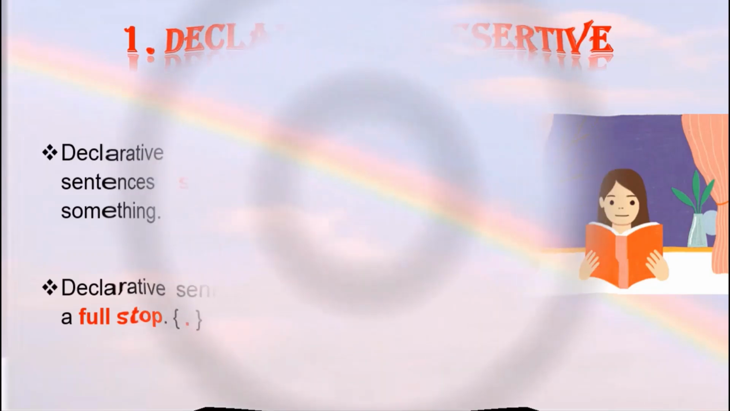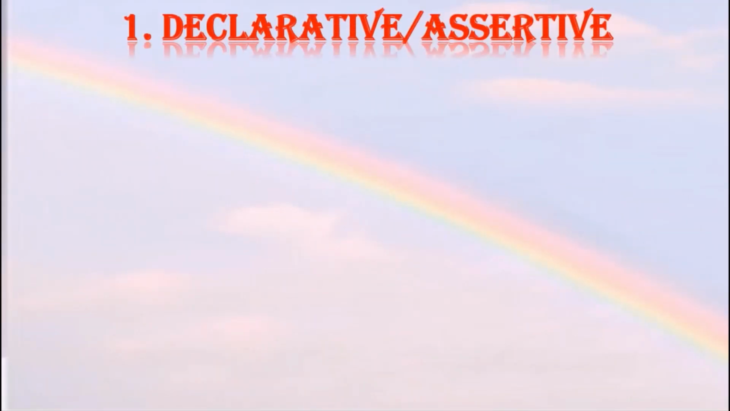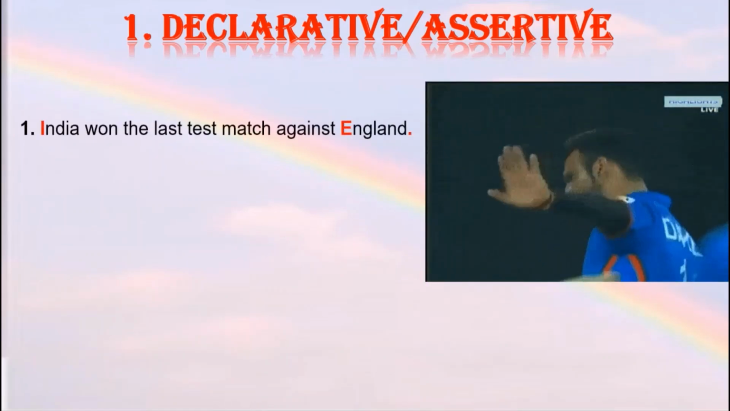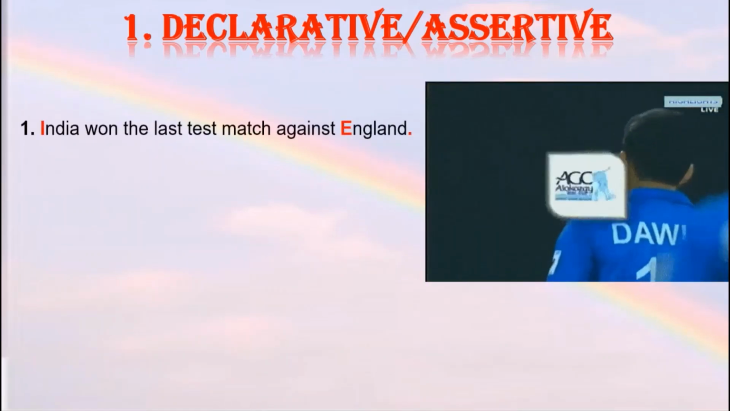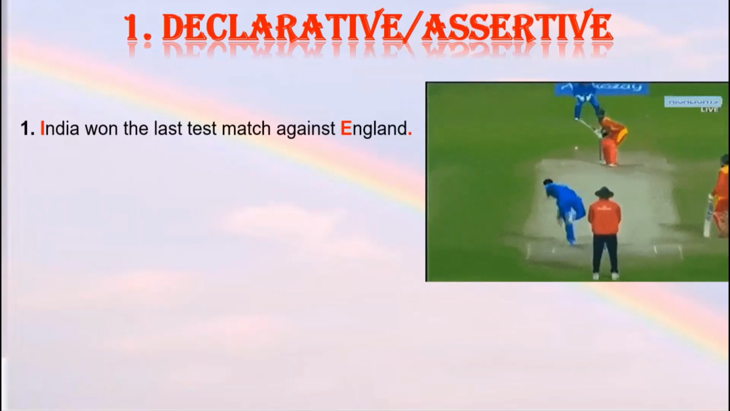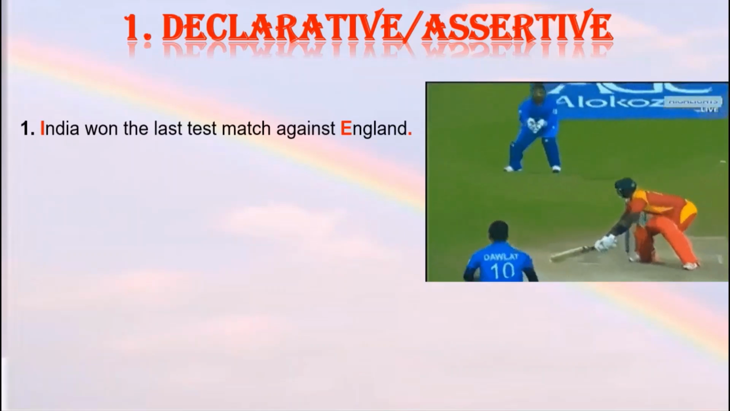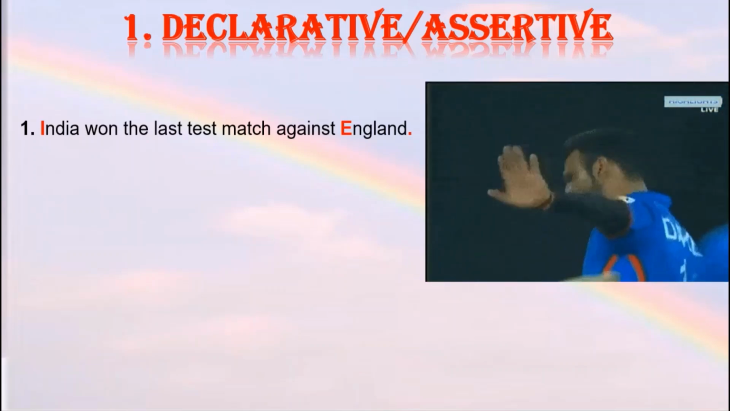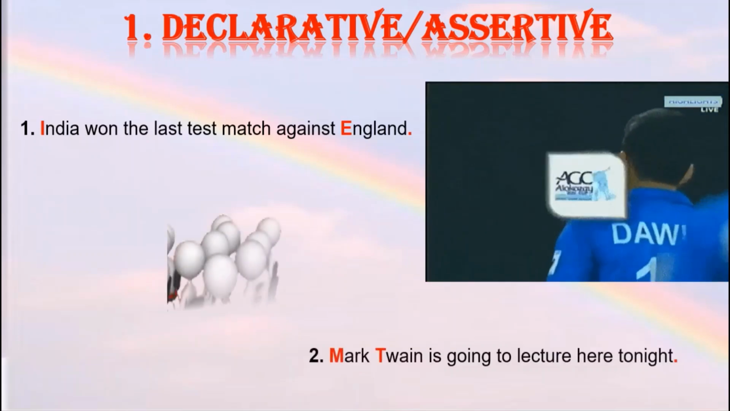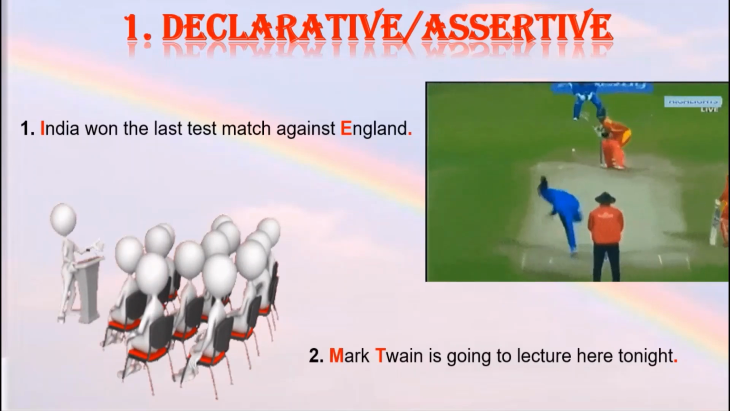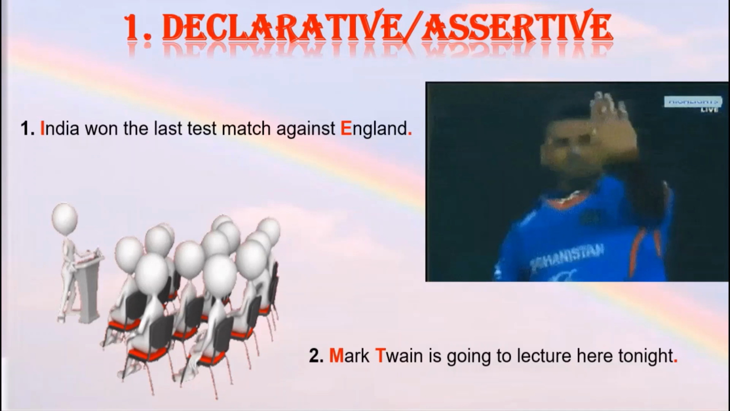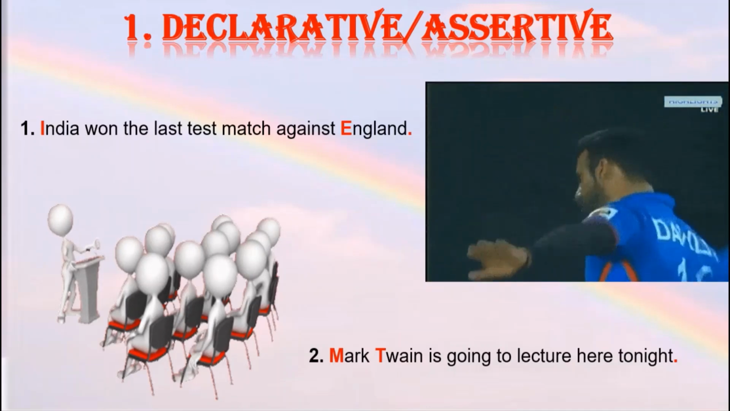Let me give you some examples of declarative or assertive sentences to make the concept clear. India won the last test match against England. Here this sentence makes a statement that India has won the match. Therefore, we need to end the statement with a full stop. Let's look at one more example. Mark Twain is going to lecture here tonight. Again, this statement states that Mark Twain will be giving a lecture, so we need to put a full stop at the end of the sentence.